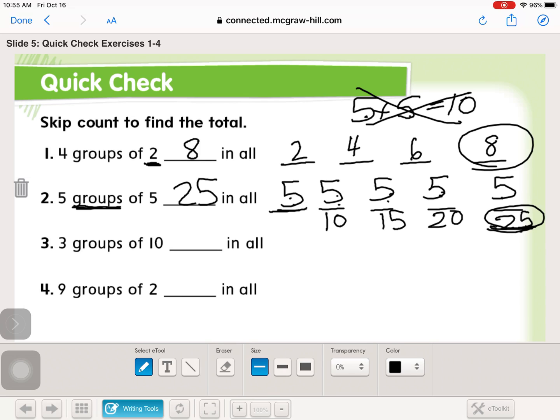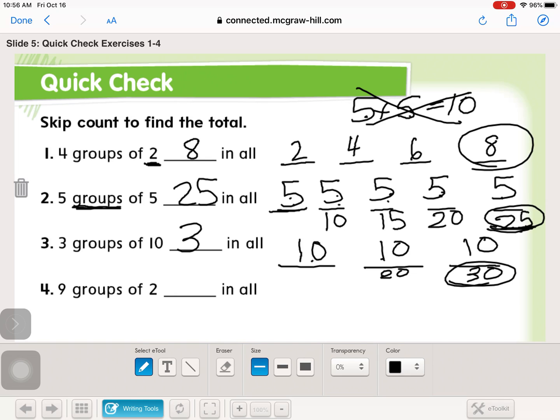Okay, so in this one, we've got 3 groups of 10. So 3 groups, I'm going to draw my 3 lines, and there's 10 in each. So 10, 10, 10 would be 10 plus 10 is 20, plus 10 is 30. So 3 groups of 10 equals 30.